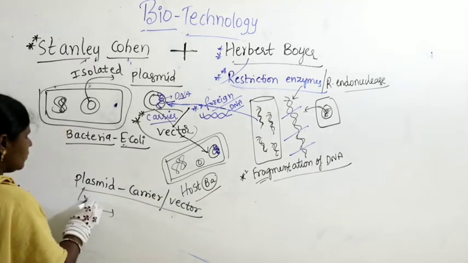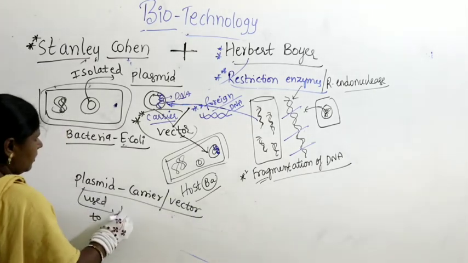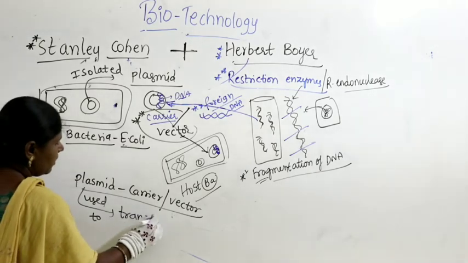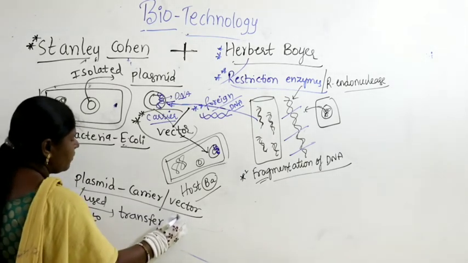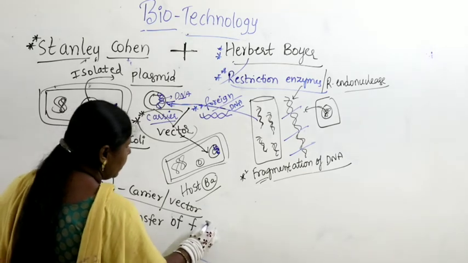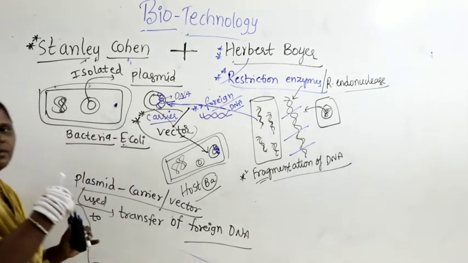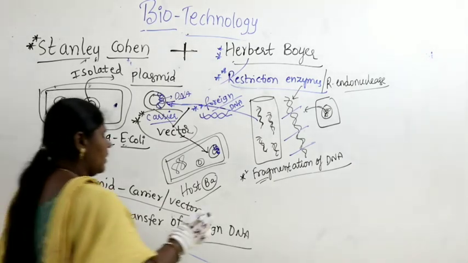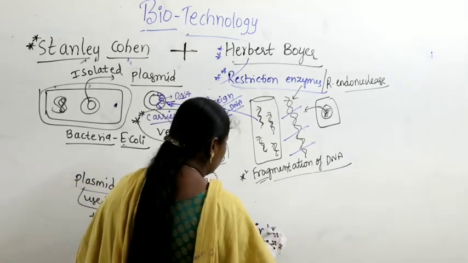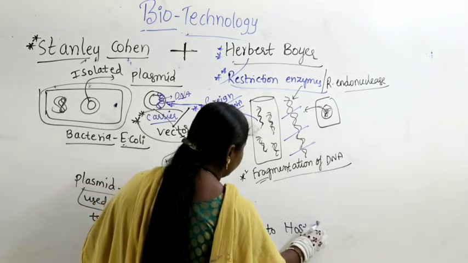It is used to transfer foreign DNA, meaning the DNA which is collected from some other organism, into the host organism.